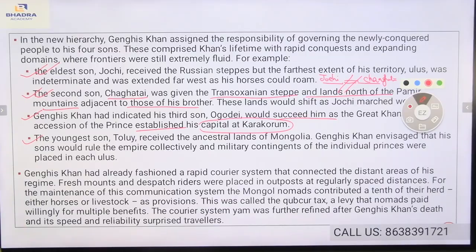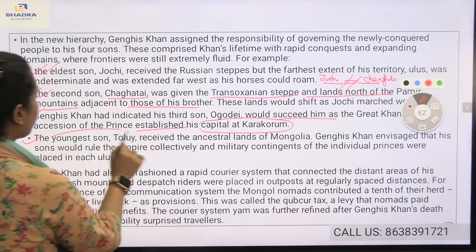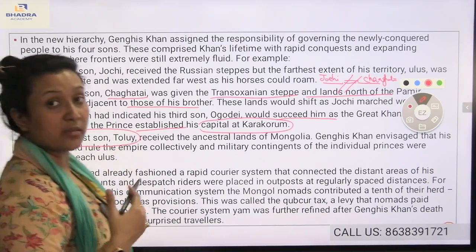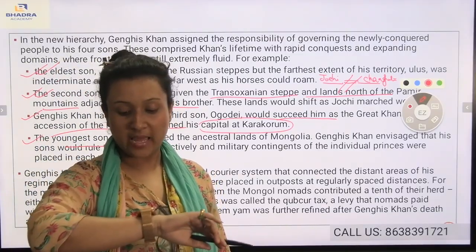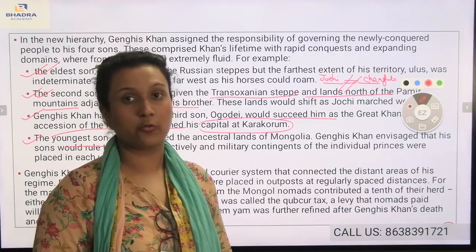And fourth comes the youngest son, Tolui. Tolui received the ancestral lands of Mongolia. Genghis Khan envisaged that his sons would rule the empire collectively, and military contingents of the individual princes were placed in each ulus. The youngest son Tolui actually got the ancestral lands of the Mongolian Empire.